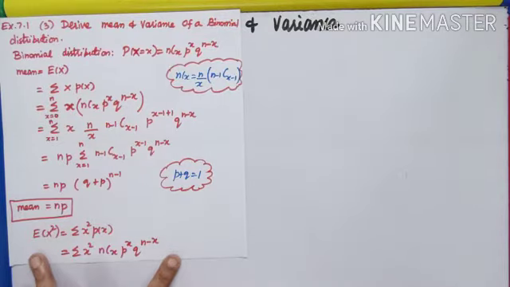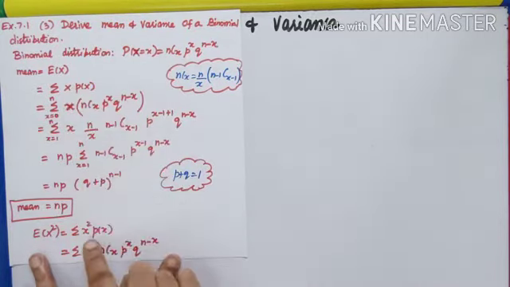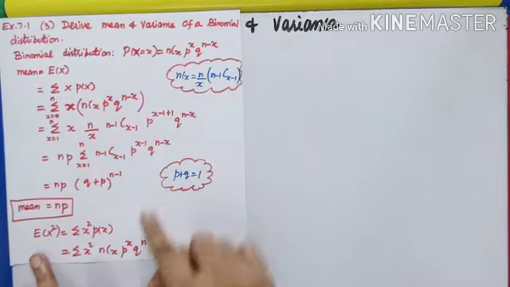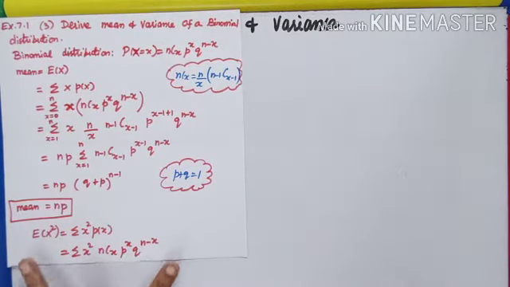I want to proceed with E(x square). What is E(x square)? Sigma, the same pattern, x square P(x). x square. What is P(x) from the question? nCx, p power x, q power n-x. How should I proceed? Sigma, x square is coming. How to write this nCx?